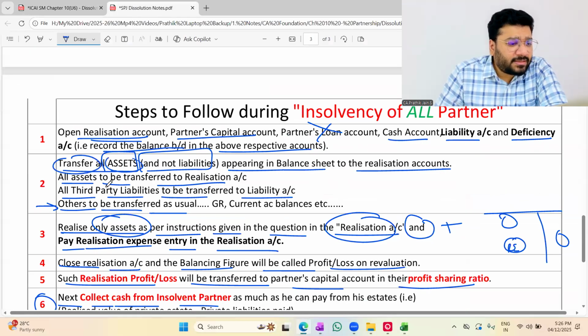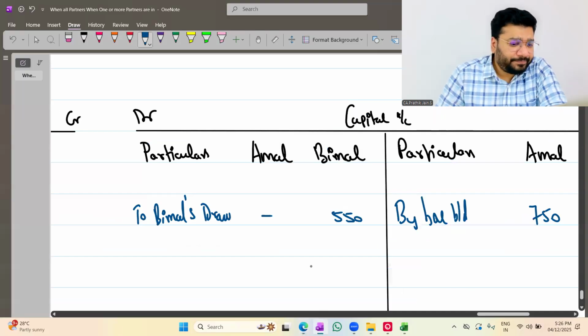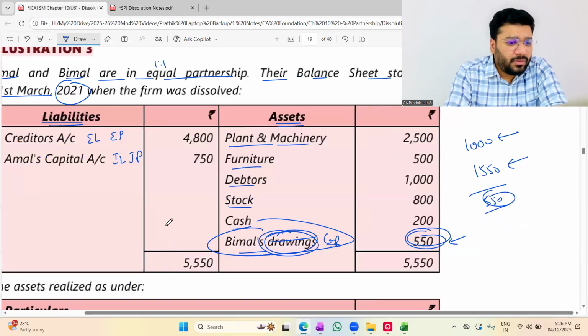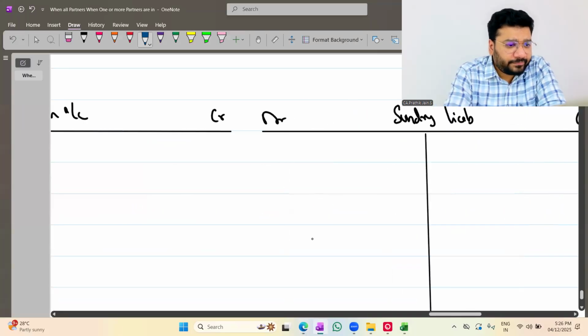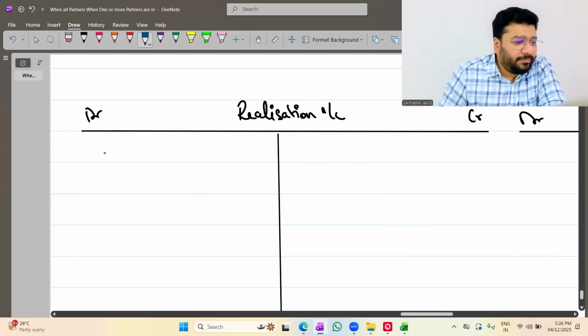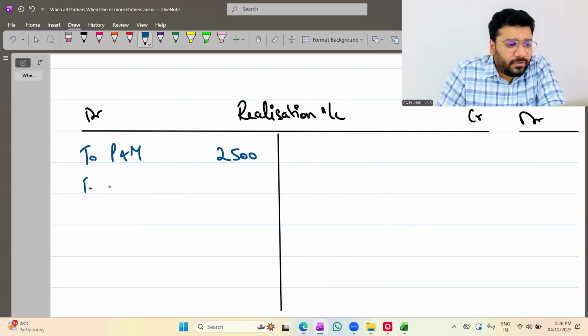Next, what is the requirement? Transfer all the assets to realization account, third party liability to liability account, and all the other items to the capital account. Okay. Can we do it? So plant, machinery, furniture, debtors, stock, all four will go to realization account. What is the first item? To plant and machinery. How much? 2,500. Next, furniture. How much? Only 500. Okay.